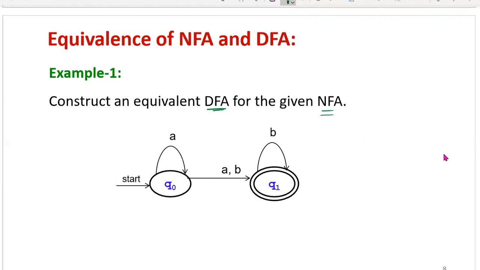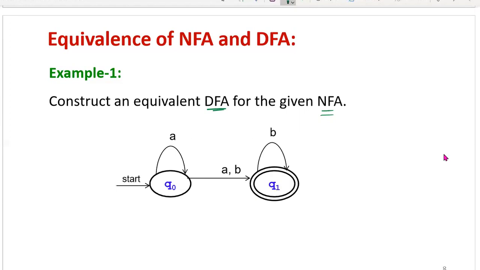Here three possibilities are there. First, they may give the automaton directly with all the tuple values, or second, in the form of a transition diagram. Third, they may give it in the form of a transition table. Anything is given, from that we know how to find the tuples of the given automaton and the transitions, using the diagram, the table, or directly the delta values. Now here a transition diagram is given.